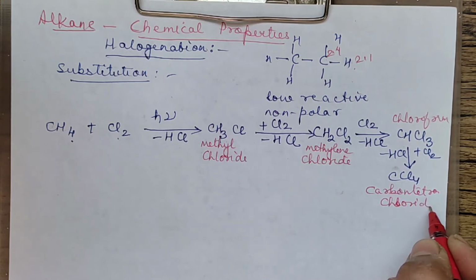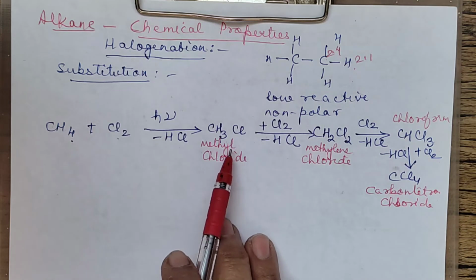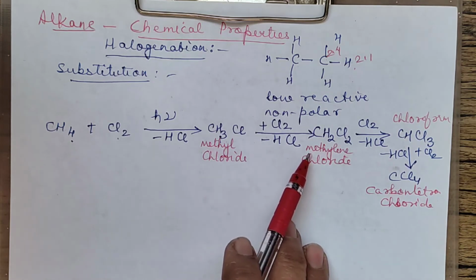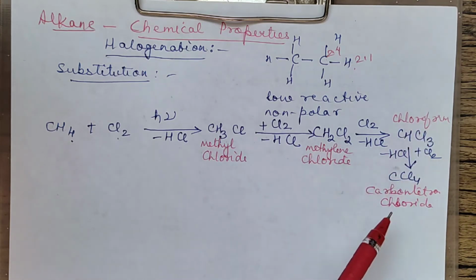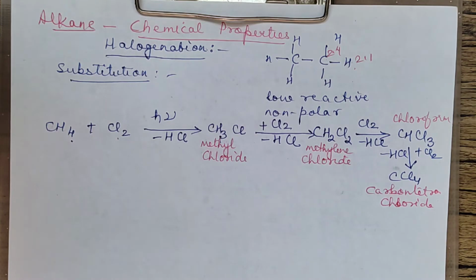So if we want to write their IUPAC names, these will be chloromethane, dichloromethane, trichloromethane and tetrachloromethane. So whatever alkane you take, if you take a 2 carbon alkane, it will have 6 hydrogens. One by one all hydrogens will be replaced by halogen. So this is the halogenation reaction.